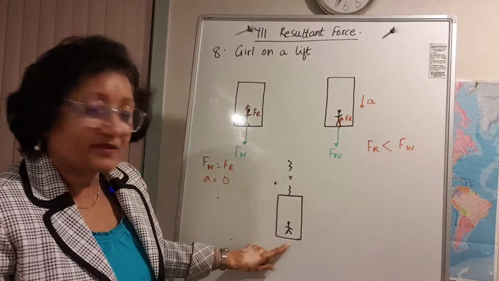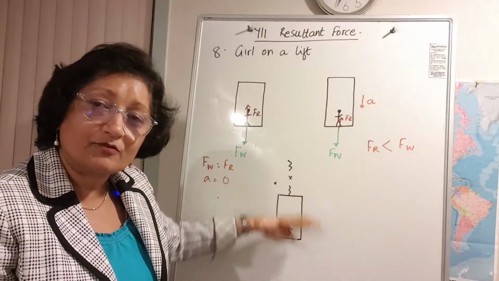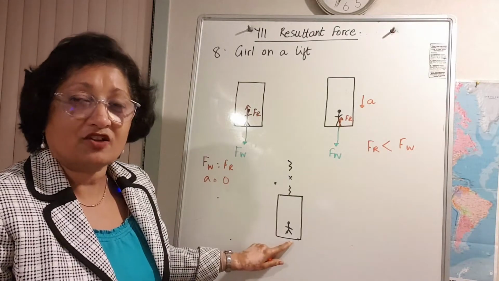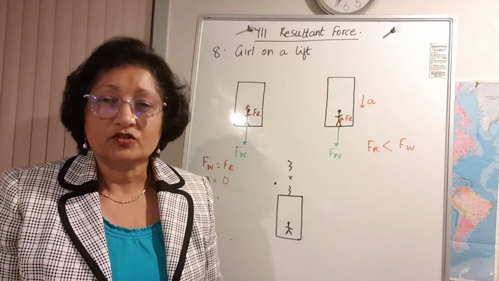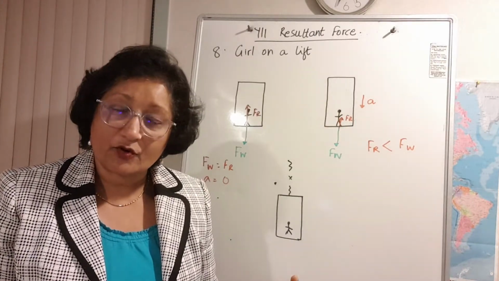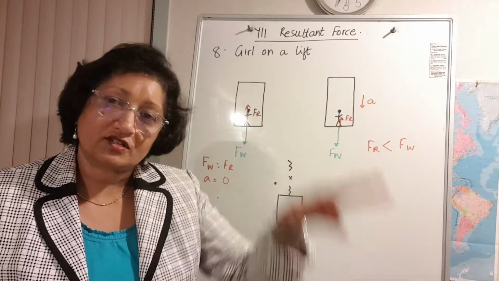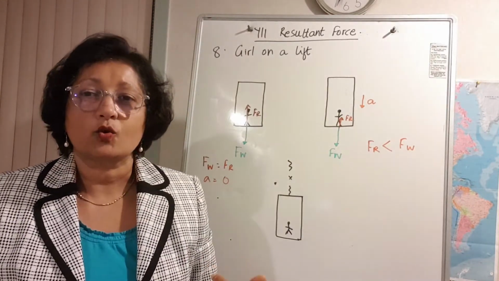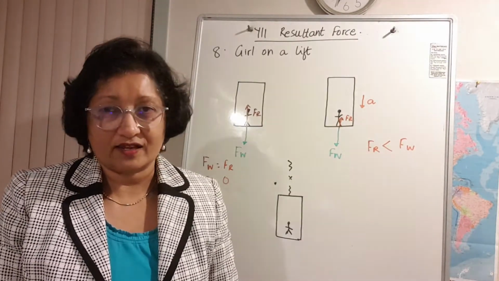Now what actually happens, I try to draw, it's actually the floor of the lift is falling at the same rate as she is falling. So she's actually probably not even in contact with the floor. So there's nothing to support her. So the reaction force is 0. The gravity force is still there, but there's nothing to hold her up because she's falling down. And so what happens is she is going to feel weightless. So the answer to the last part, F, is that she'll feel weightless.